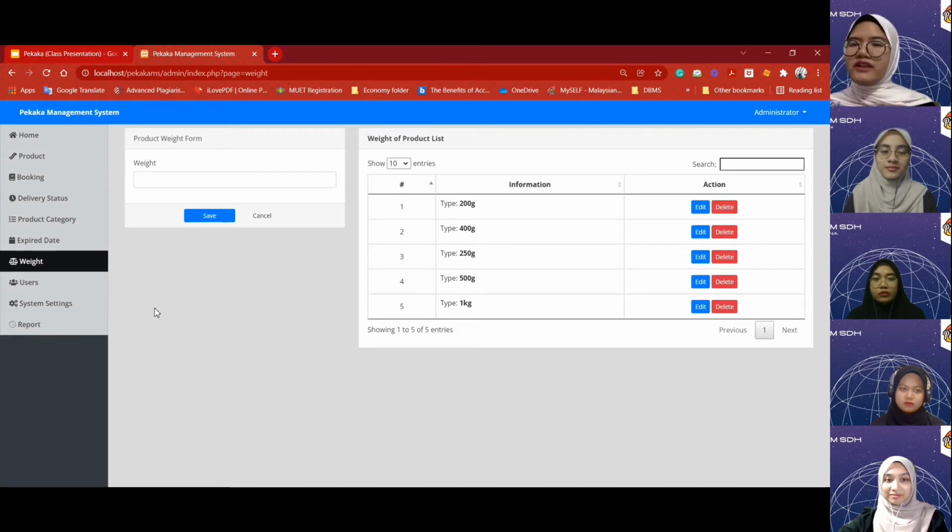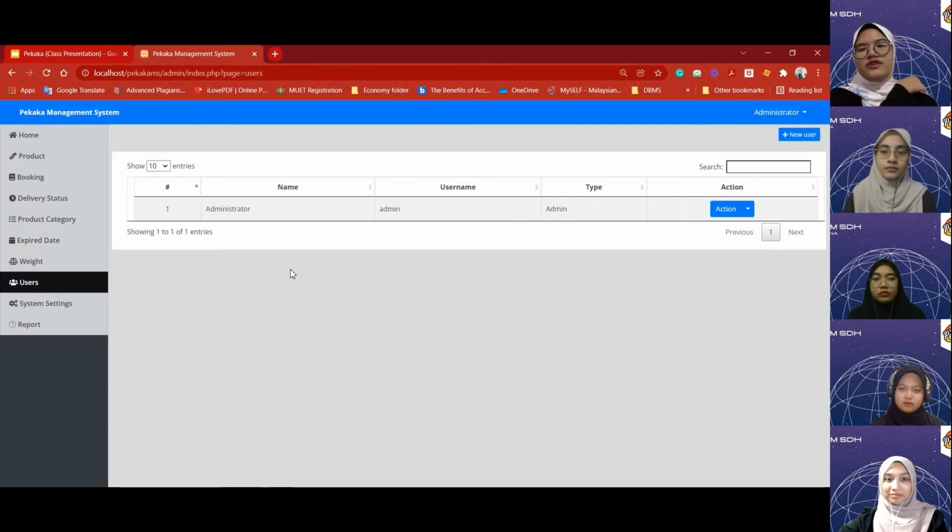All right, moving on next to the users section. The user section is only applicable for admin. Any additional admin can be inserted at the new user button here.